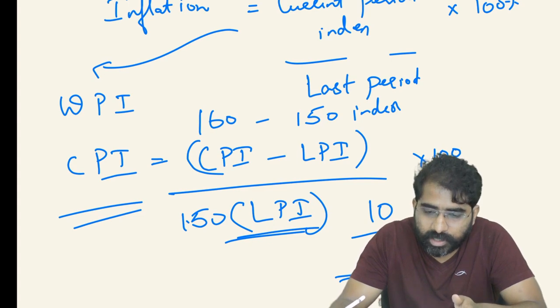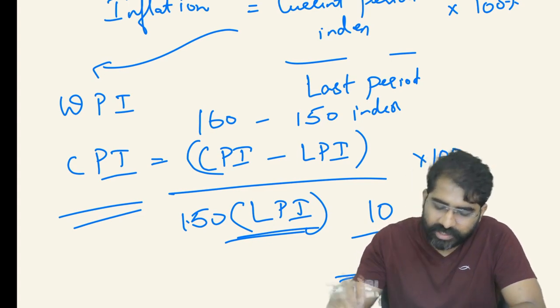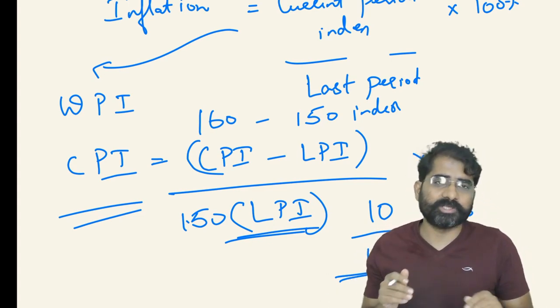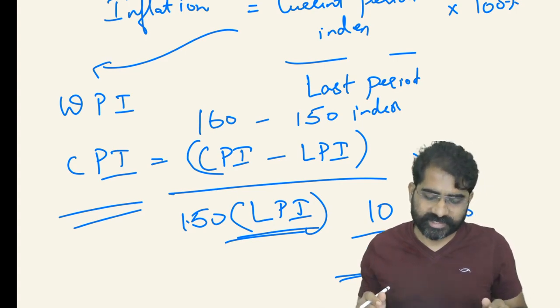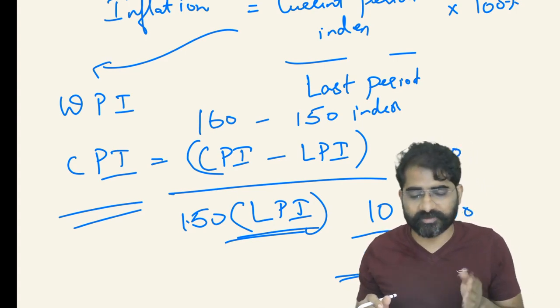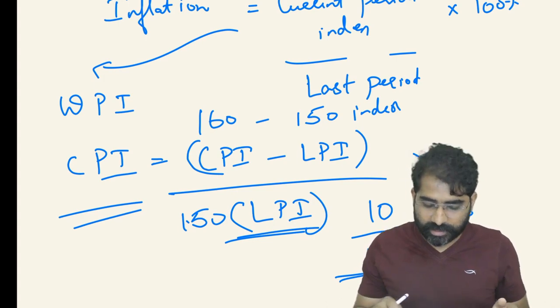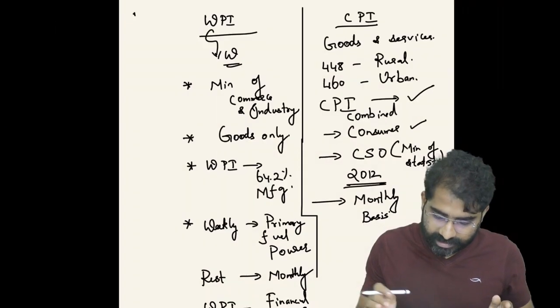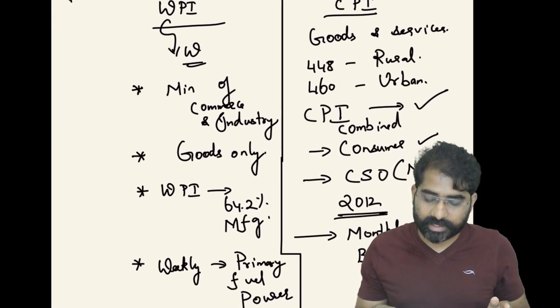Here they may not ask you a question on each one of these, like weightages, but one thing we should know is, first of all, you should know the differences between CPI urban and CPI, CPI and WPI.